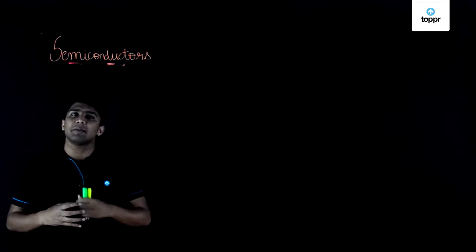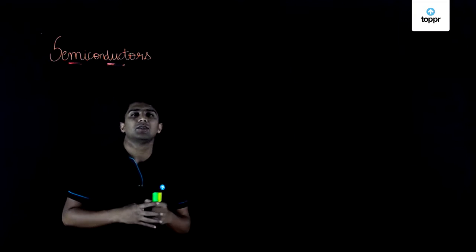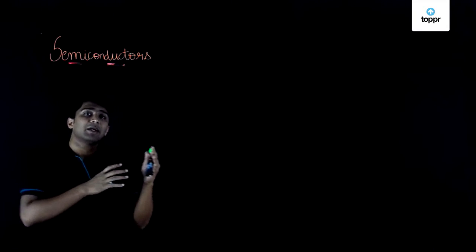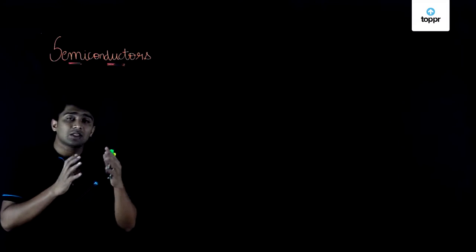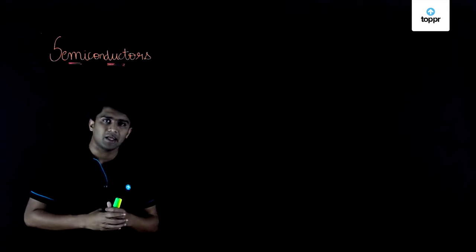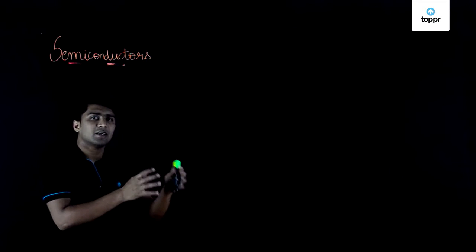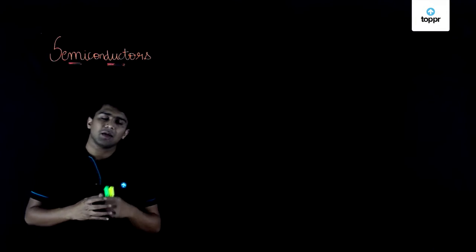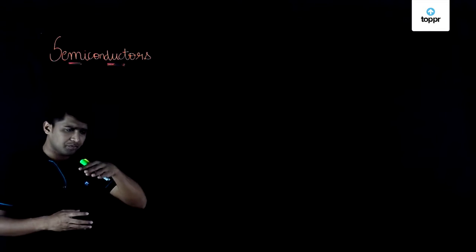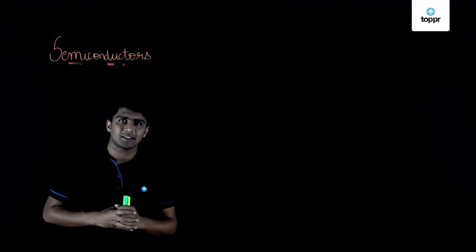So basically, what are semiconductors? As the name suggests, it is neither a conductor nor an insulator. Semiconductors can be defined as a solid substance whose conductivity lies between that of an insulator and that of most of the metals. That is, the conductivity of semiconductors lies between the conductor as well as an insulator, right?